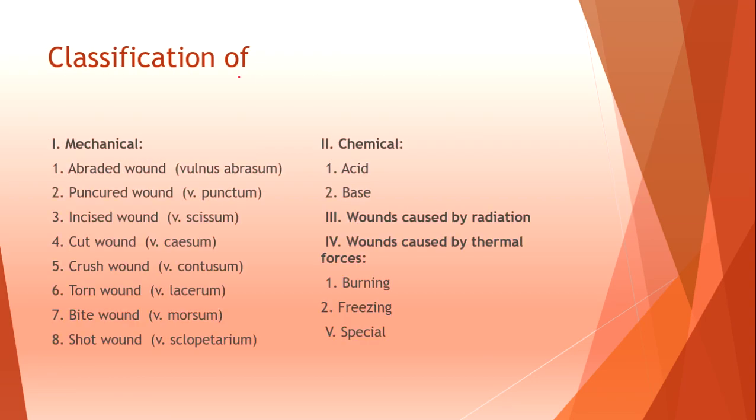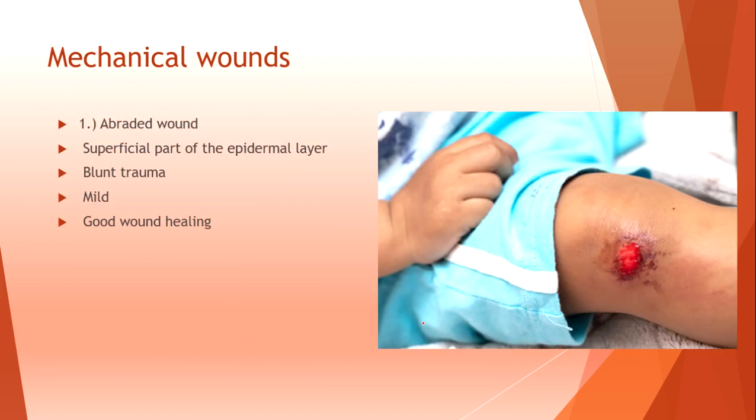Classification of the wound. Mechanical: abraded wound, punctured wound, incised wound, cut wound, crush wound, torn wound, bite wound, and shot wound. Chemical: a chemical wound can be made by acid or base compounds. Wound caused by radiation. Another type: wound caused by thermal forces, burning, freezing, and special wounds.